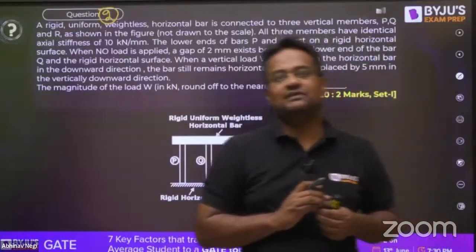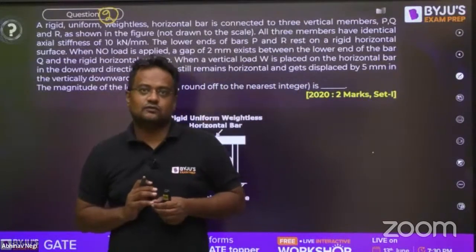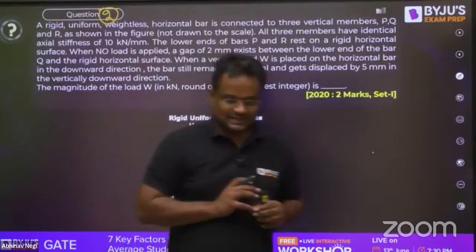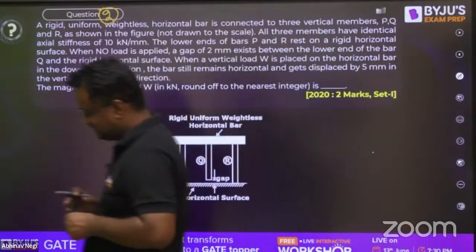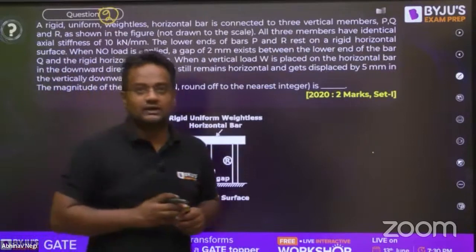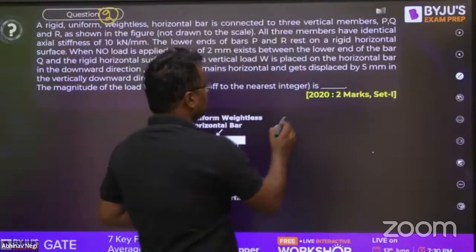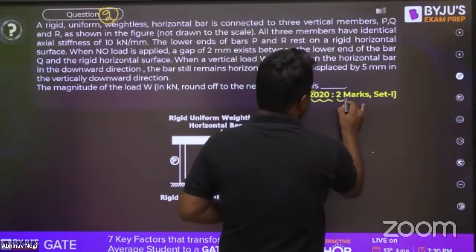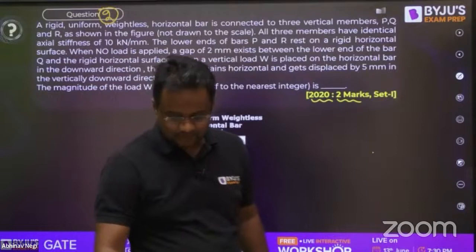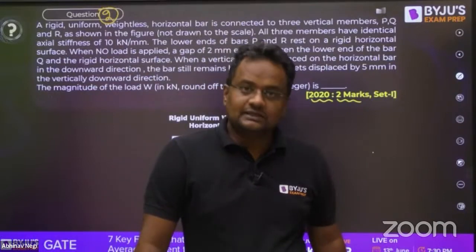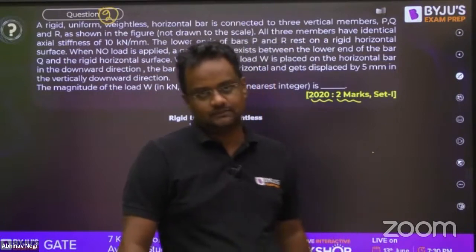We'll be dealing with year wise. And in a particular year, of course, if you want to say that we will be starting with easy questions, then okay, we'll take care if needed for the upcoming year 2020. Now, this question was asked in 2020 and this is of 2 marks. Once the question is in 2 marks, that means that you have to devote some time on that question.